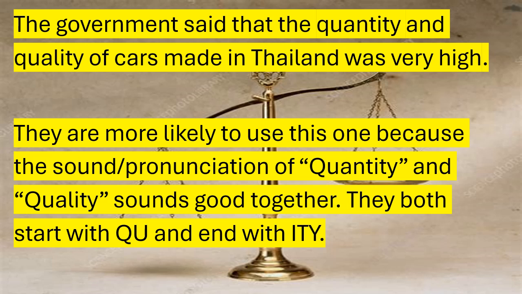They are more likely to use this one because the pronunciation of quantity and quality sounds good together. They both start with QU and end with ITY. So quantity and quality together have a special sound. Also, because it's the government, they are likely to use a more formal word.